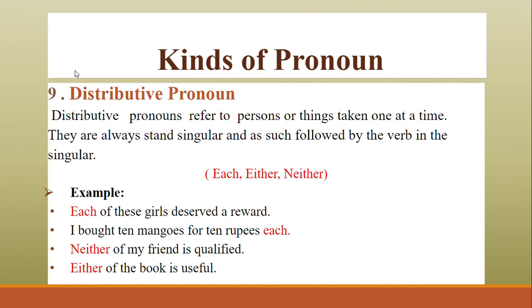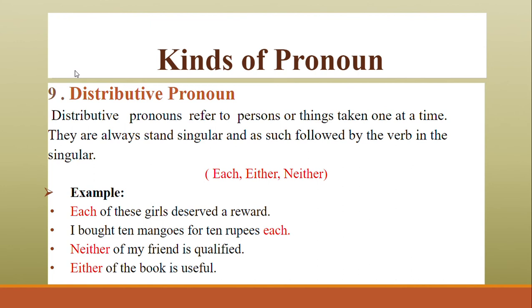Examples are each, either, neither. Each of these girls. So we are referring to the person or thing as a singular. Each of the girls deserves a reward. I bought 10 mangoes for 10 rupees each. Neither of my friends is qualified. Either of the books is useful. So what did you get about the distributive pronoun?